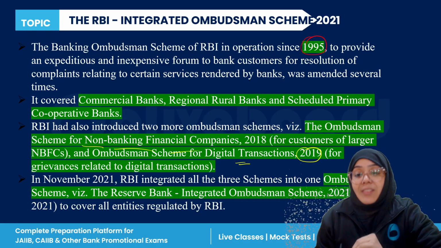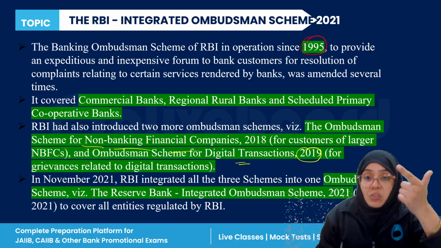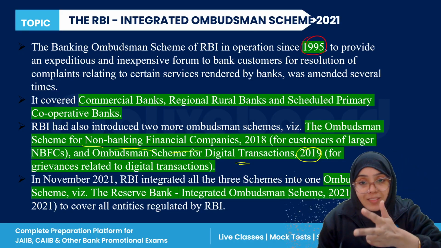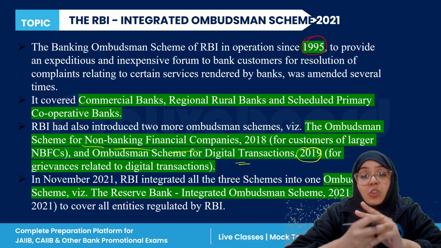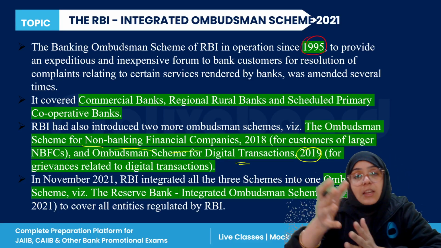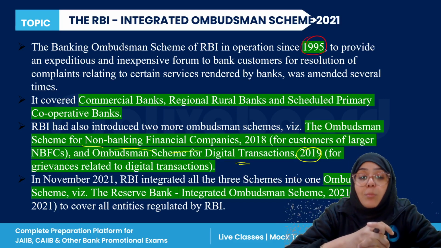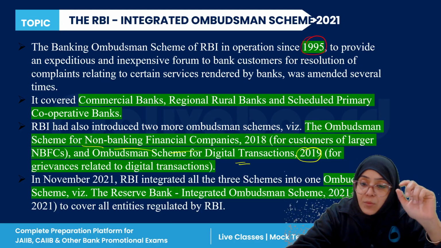So these three schemes, the normal Banking Ombudsman Scheme, the Ombudsman Scheme for NBFC, and the Ombudsman Scheme for Digital Transactions, the 1995, 2018, and 2019 schemes, are merged, and then in 2021 they merged together and became known as the RBI Integrated Ombudsman Scheme, right?